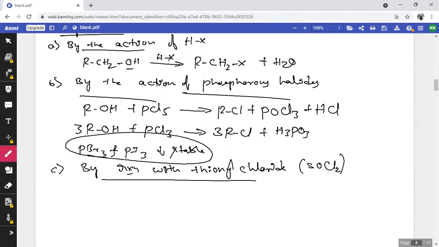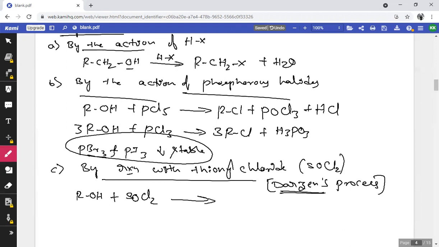This method of preparation is commercially known as Darzens process. So remember the name. Alcohol on treating with thionyl chloride, SOCl2, in the presence of a base like pyridine, forms RCl, the alkyl halide, with the liberation of SO2 and HCl.